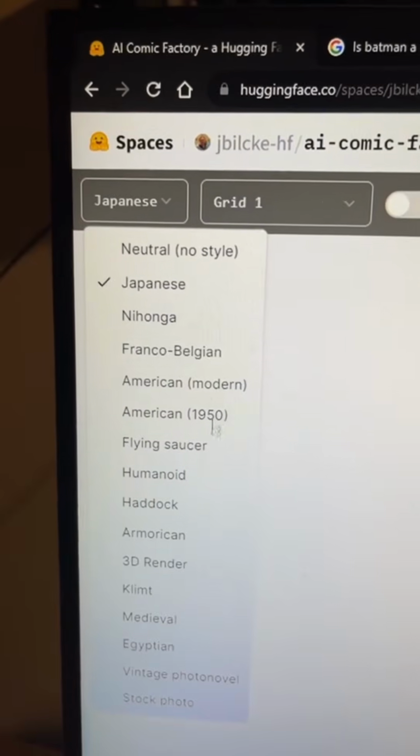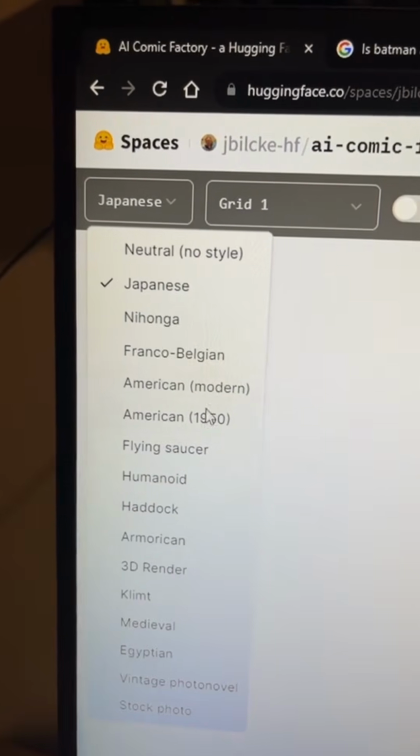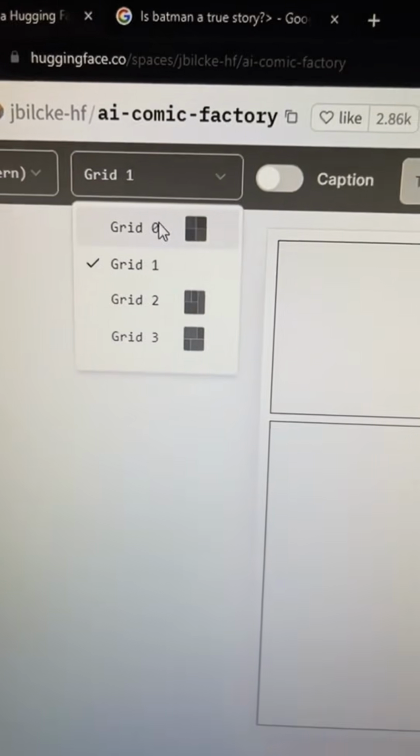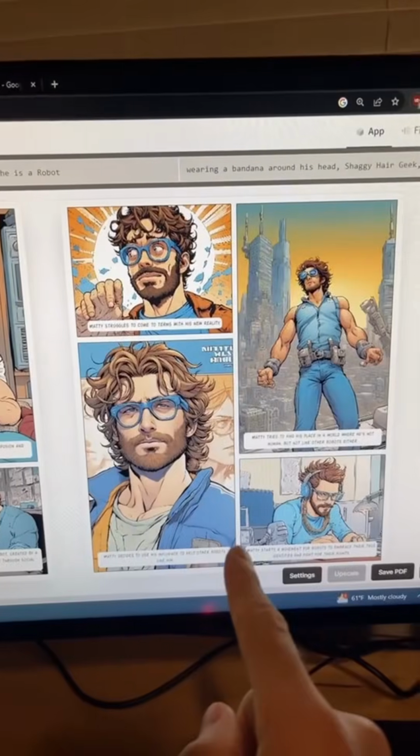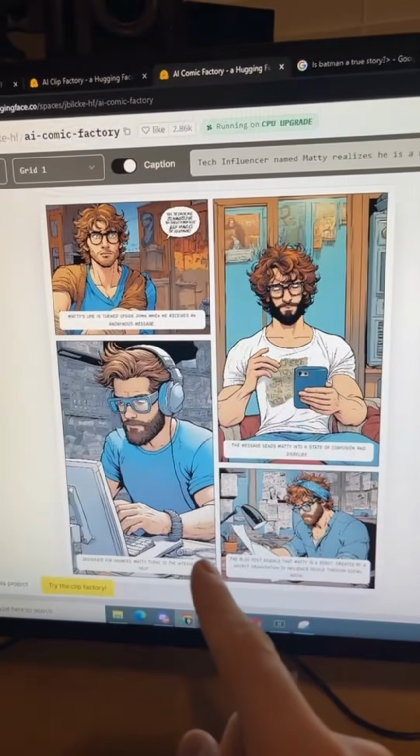And from here, you want to pick a comic book style. I'm just going to go with American Modern. And then you can select what type of grid you want. And lastly, turn on captions. And the AI will create you a comic book using your prompt.